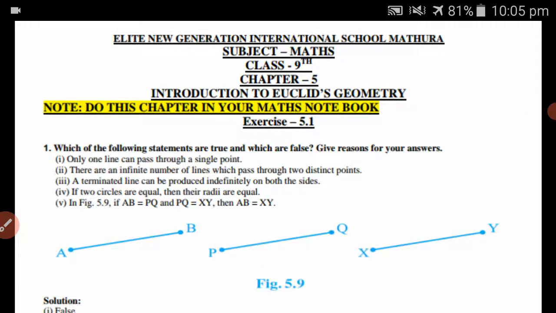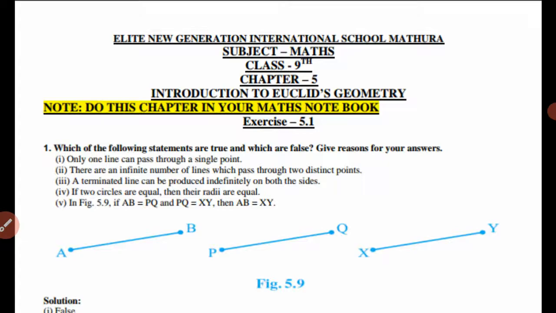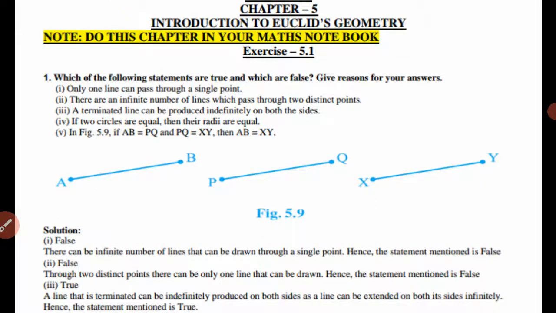Today we are going to start new chapter 5, that is Introduction to Euclid Geometry. So basically in this chapter we have to study about postulates of Euclid, some axioms of Euclid and some definitions. So here see exercise 5.1. In exercise 5.1 question number 1, which of the following statements are true and which are false? Give reason for your answer.